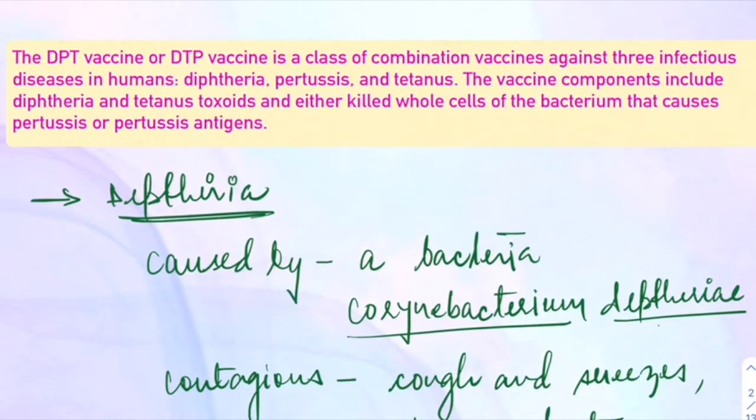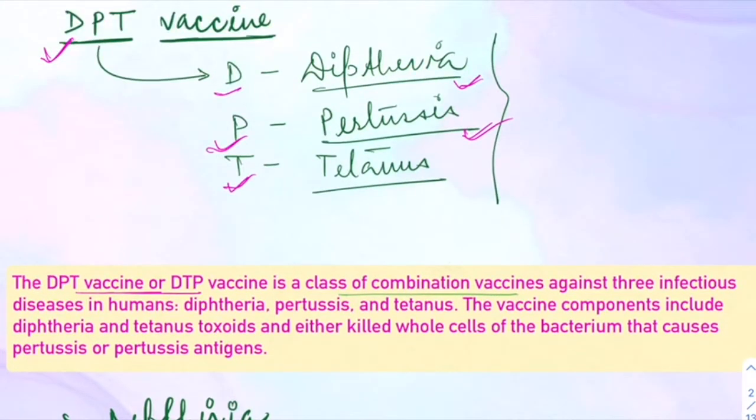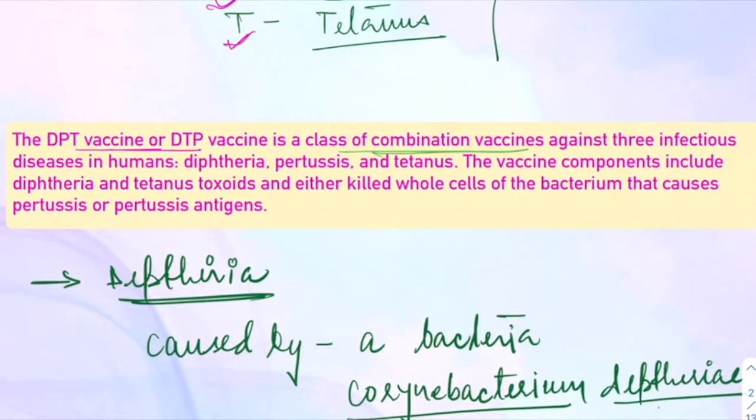The first thing, the DPT vaccine is a class of combination vaccine. There is one single vaccine for all three diseases. That's why it is called a combination vaccine against three infectious diseases in humans: diphtheria, pertussis, and tetanus. The vaccine components include diphtheria and tetanus toxoids and either killed whole cells of the bacterium that causes pertussis or pertussis antigens, right? So DPT is a combination vaccine which works against three diseases. This is how it is.